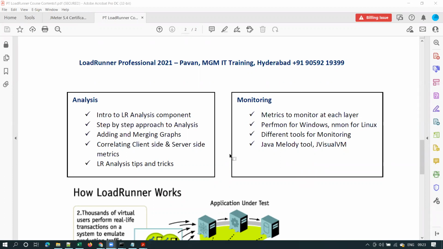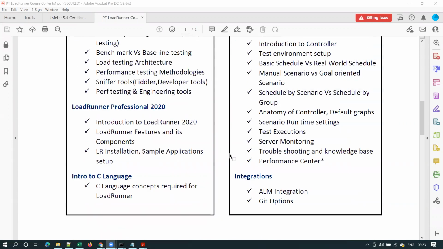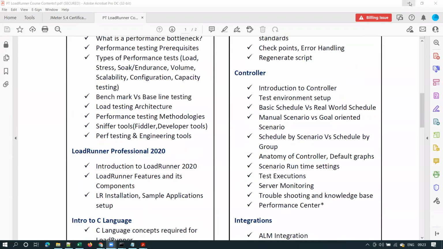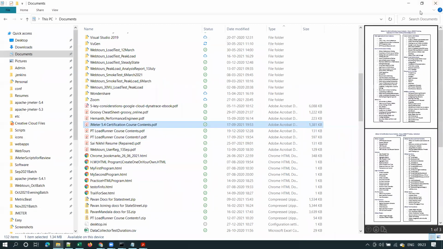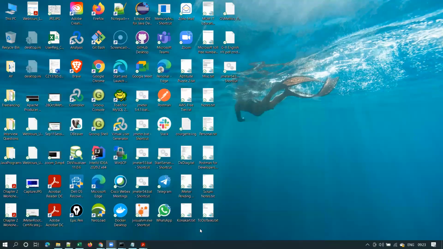Okay. And these are the LoadRunner course contents, as you can see here. I'll share this in the WhatsApp group. You can have a look at it. The JMeter one is an old document, so I think I should be having an updated one. I will share the updated one. Yes. Any other queries, guys?